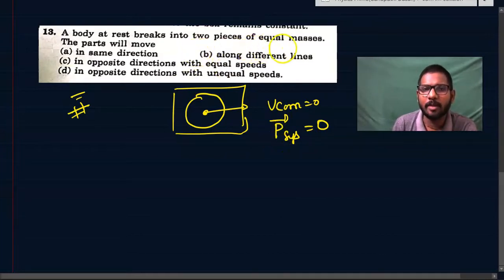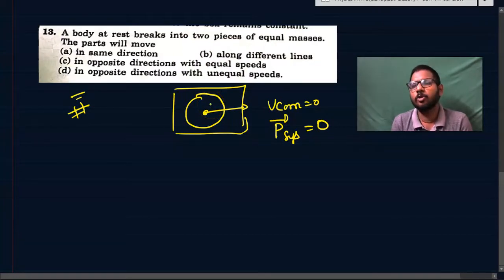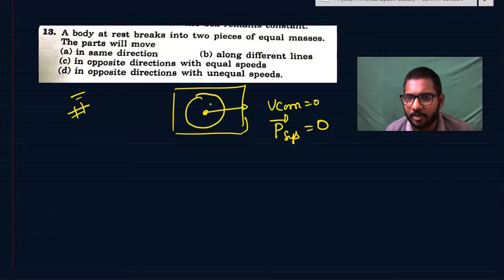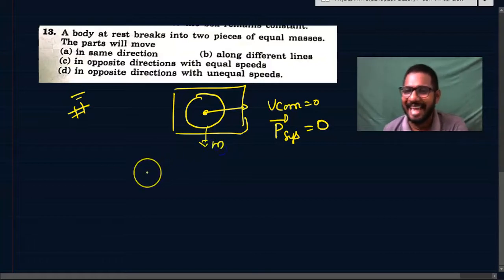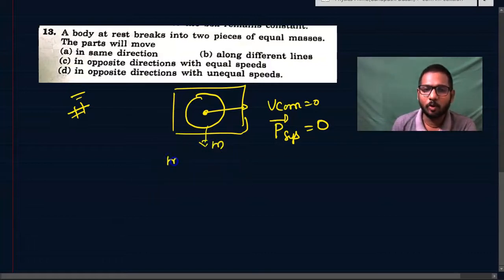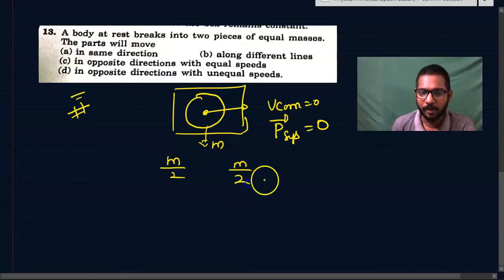It breaks into two equal masses due to internal forces. If you consider this body mass as m, it will divide into two masses, m by 2 and m by 2.